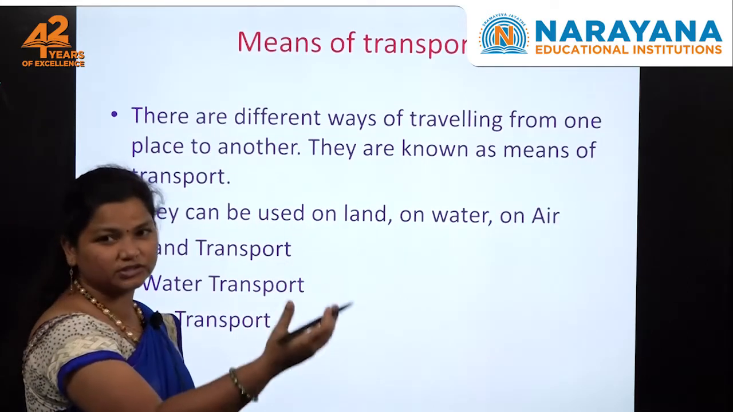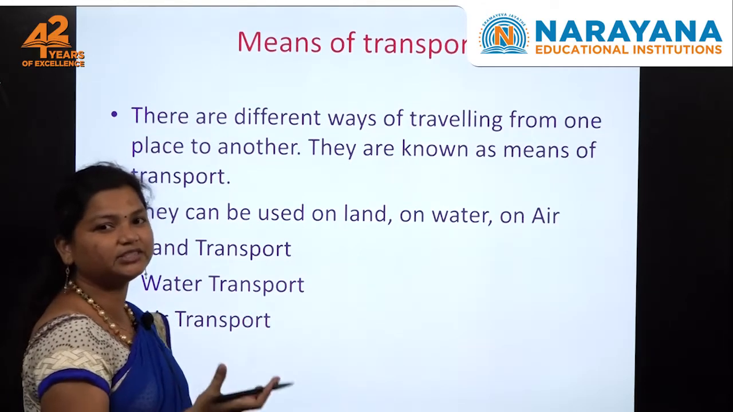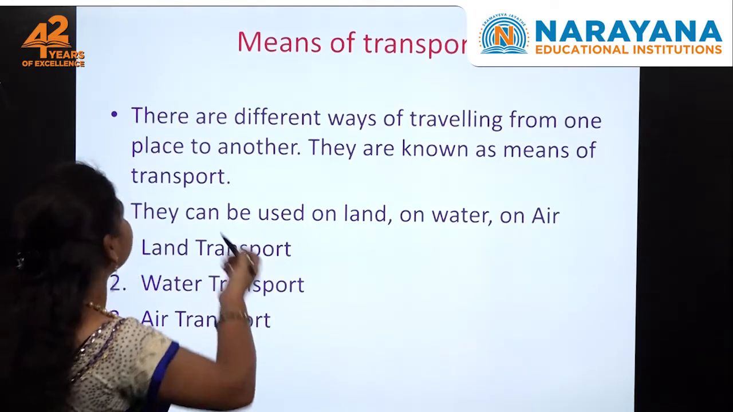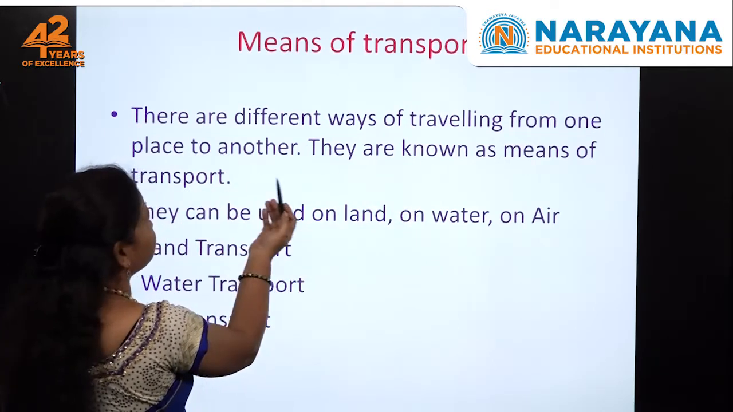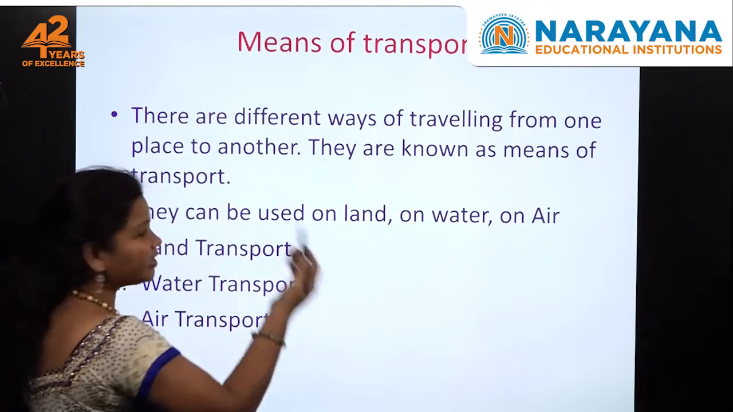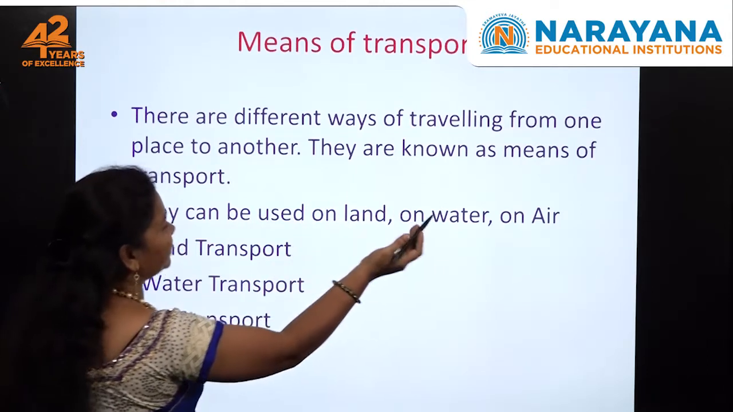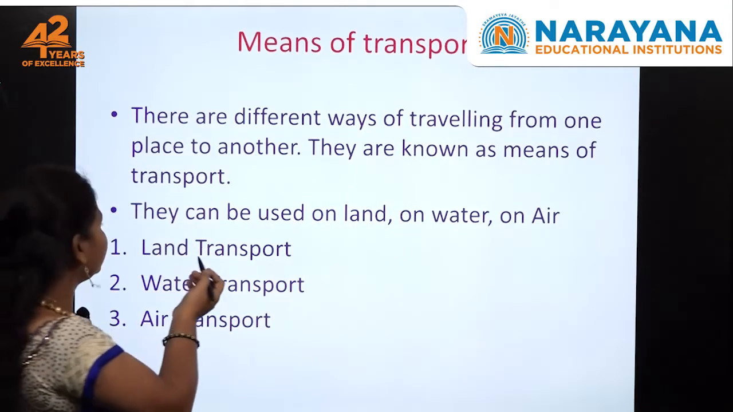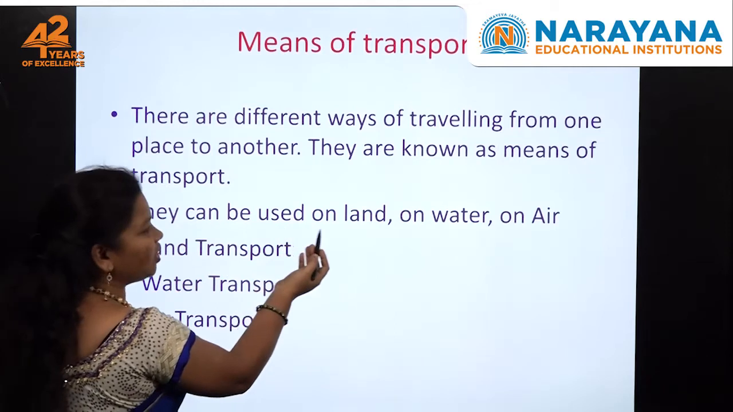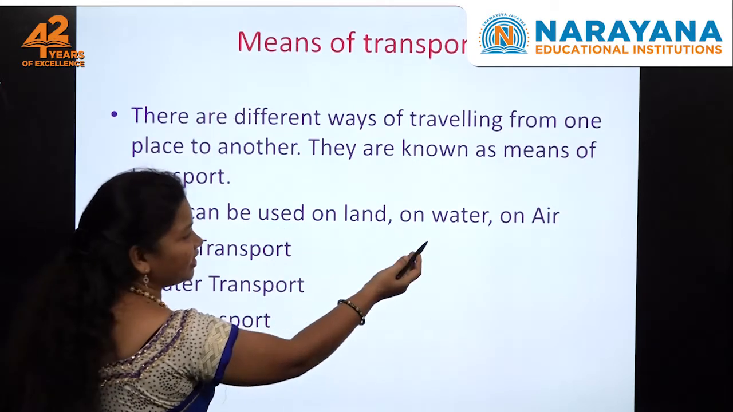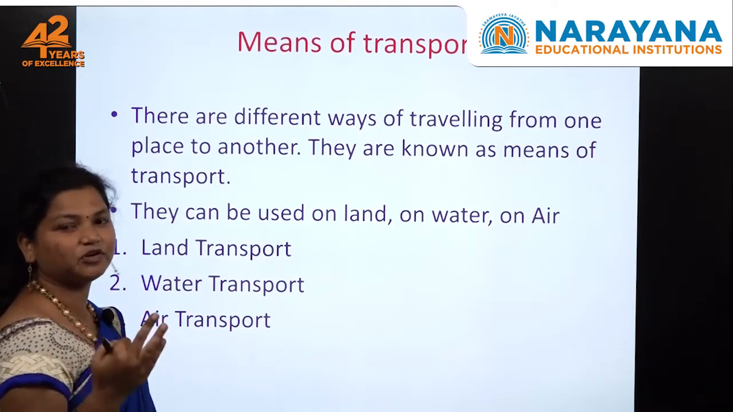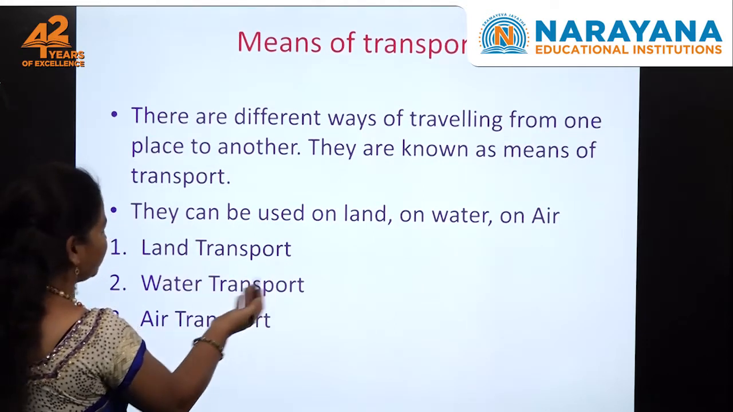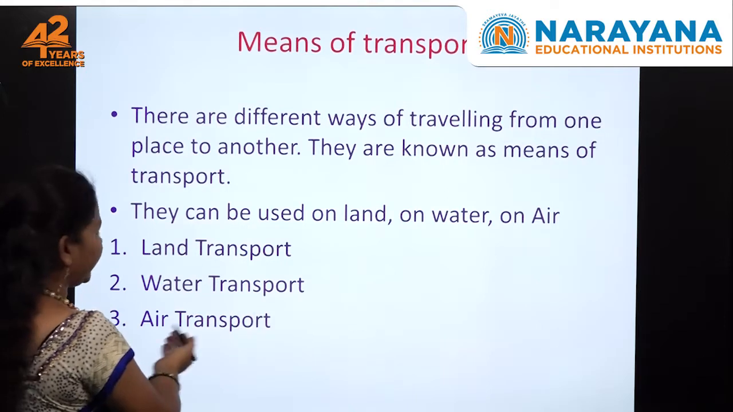To go somewhere, we need some means of transport. So see here, there are different ways of traveling from one place to another place. They are known as means of transport. They can be used on land, on water and on air. So three types of transport are there: land transport, water transport, air transport.